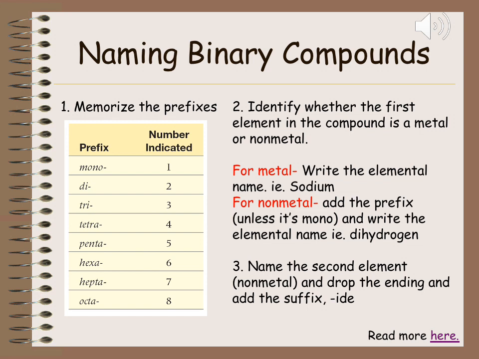For metals, write the elemental name. Example, sodium. For nonmetals, add the prefix unless it's mono and write the elemental name. Example, dihydrogen. Then we name the second element and drop the ending and add the suffix IDE. Please familiarize yourself with the naming system and practice naming different compounds.